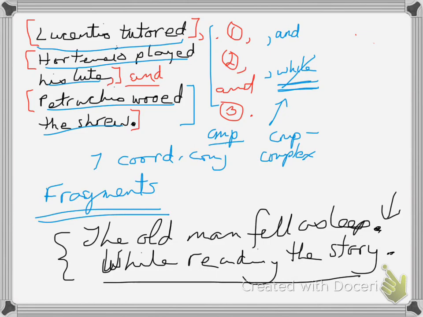What we really have here is the old man fell asleep, independent clause, while reading the story, dependent clause, coming after words at the end of the sentence, so I should have no comma, no nothing, right? Just continue on without a capital. Change that to a small letter and put your period at the end. And that's all you have to do usually to fix a fragment, is decide which sentence it is really a part of.